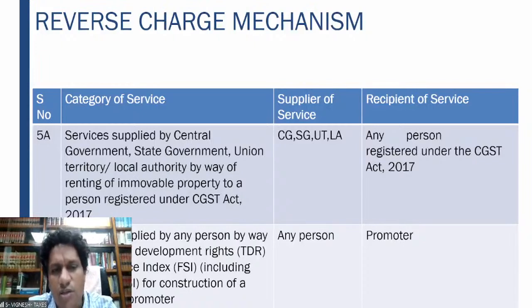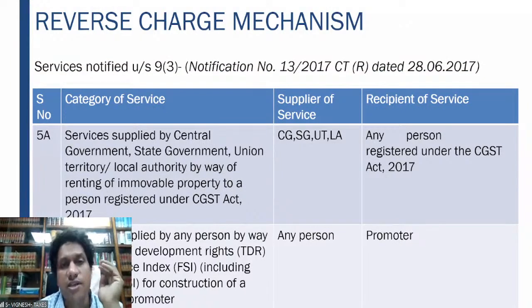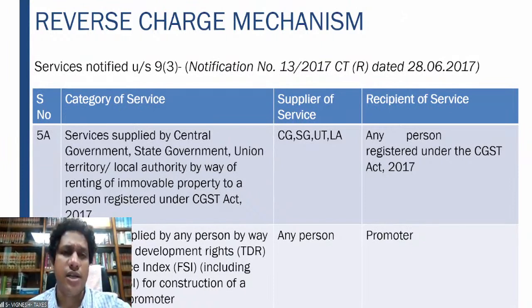In that particular situation, it is the responsibility of the recipient of service, that is the promoter, to value the development rights, and on that pay the tax on the reverse charge mechanism. I hope this point you understood. This is an interesting point. Real estate sector in GST has had so many changes right from the time it has come.